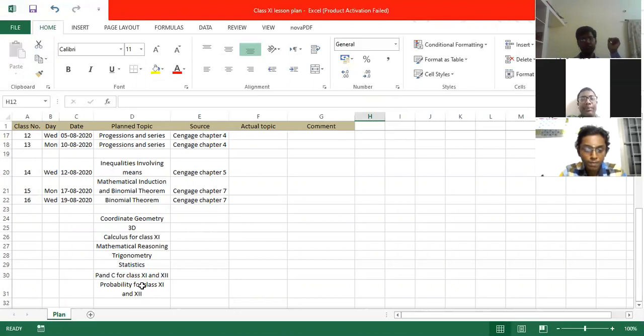So anything which was not clear, whatever we discussed? Okay, fine. So you have your NCERT textbook, right?